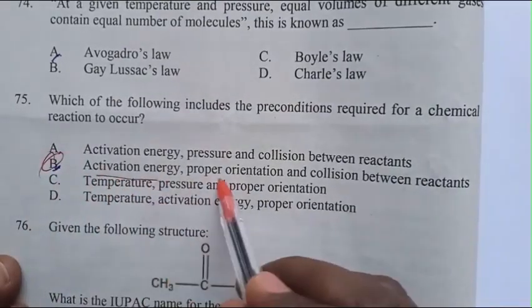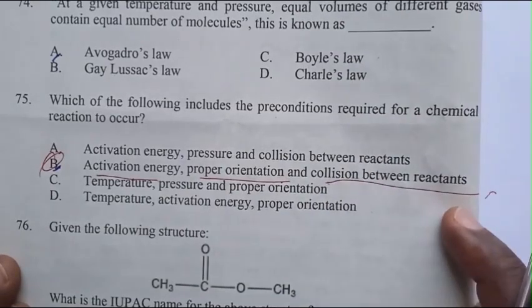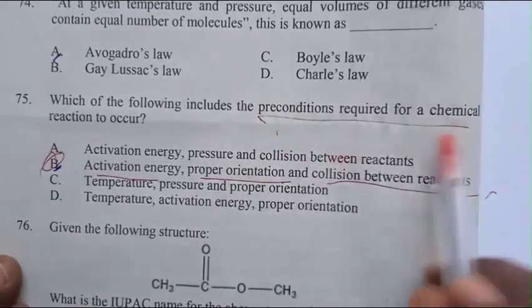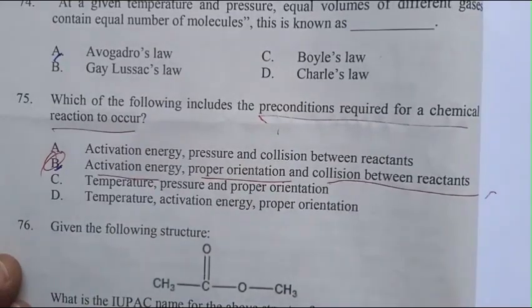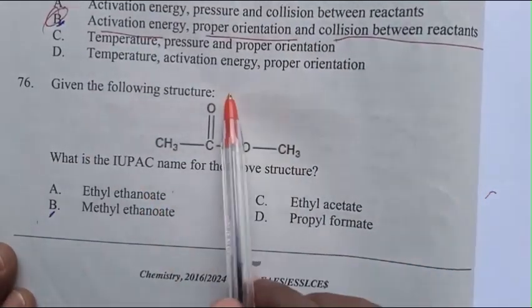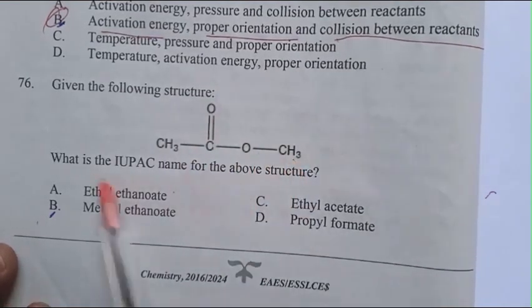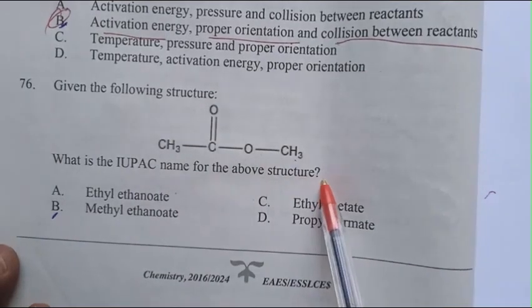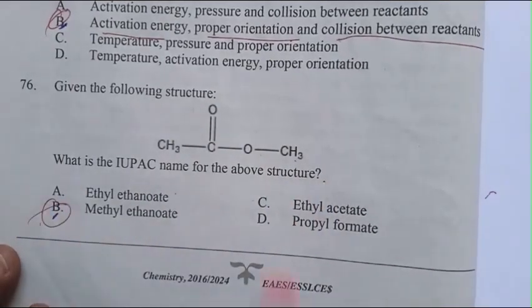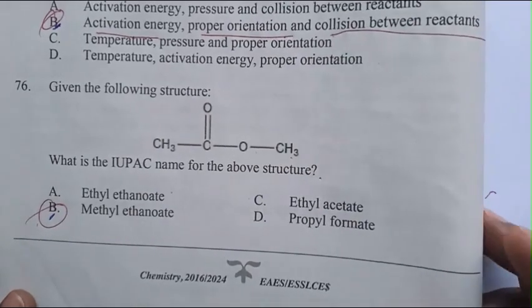The answer is B. Activation energy, proper orientation, and collision between the reactants are the preconditions for chemical reactions to occur. Question 76. Given the following structure, CH3COCH3, what is the IUPAC name? Methyl ethanol is the IUPAC name of this structure.